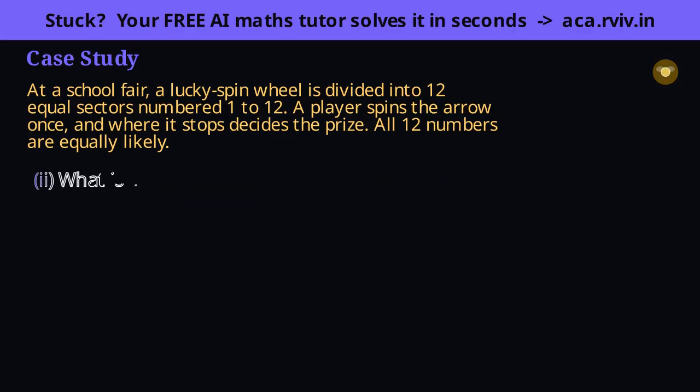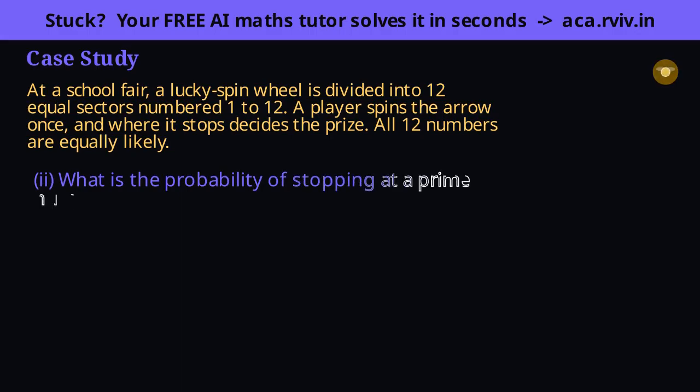List the primes from 1 to 12 carefully. Remember 1 is not prime, and don't skip 2. The primes up to 12 are 2, 3, 5, 7 and 11, 5 of them. Note 1 is excluded, since a prime needs exactly 2 divisors, and 9 is left out as 3 times 3. 5 over 12, which won't reduce.